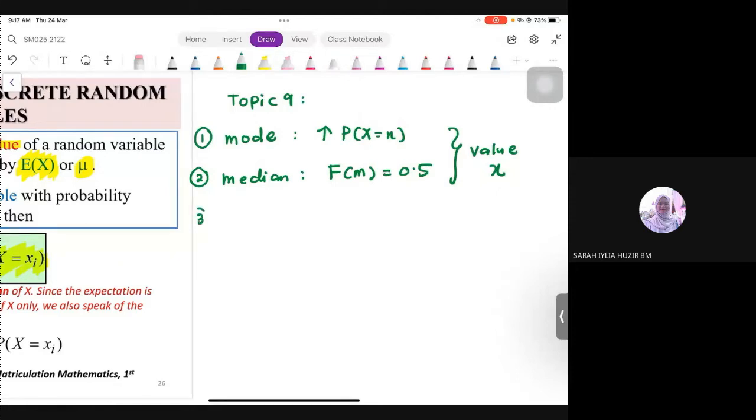And then last one, we can find the mean. Mean straight away using formula. Kita belum buat lagi. Tapi saya tulis balik formula kat sini. Summation of X times with its probability. Okay. 3 benda, 3 cara nak cari. Lain-lain kena ingat. Jangan terconfuse dengan topik 6 lain kat sini. Okay.